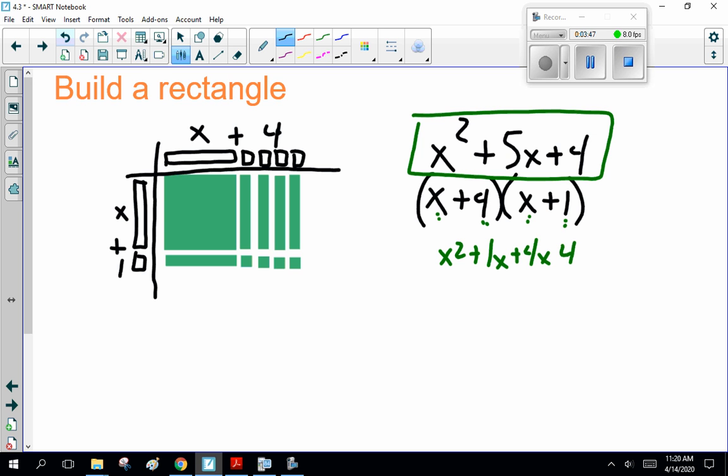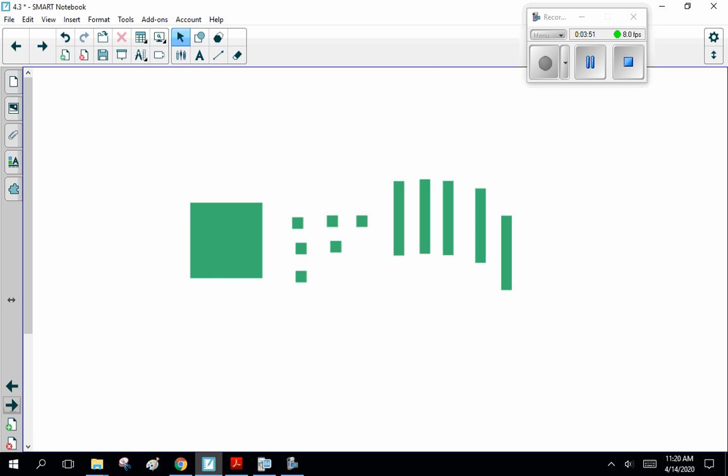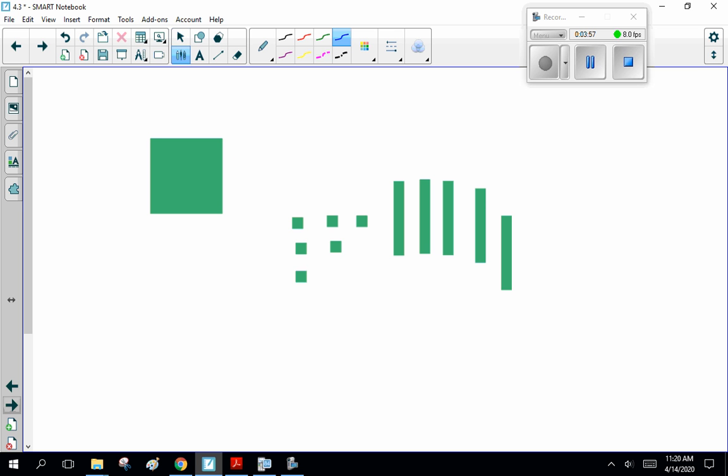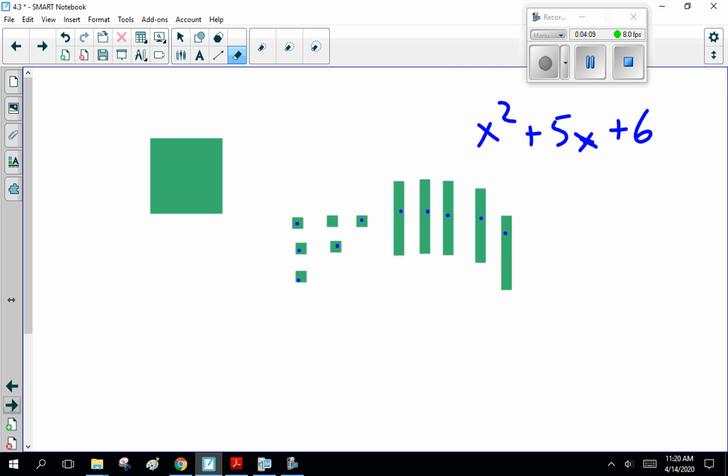Now, one more example. Try this. Can we make a rectangle from this? Well, we have x squared, 1, 2, 3, 4, 5x, 1, 2, 3, 4, 5, 6 ones. So what are the factors of 6? These little tiles here.